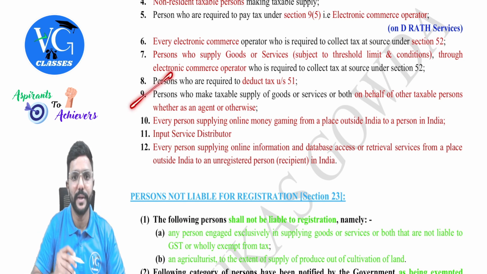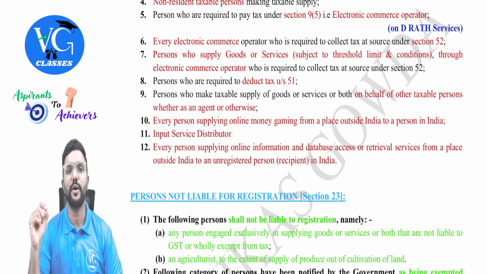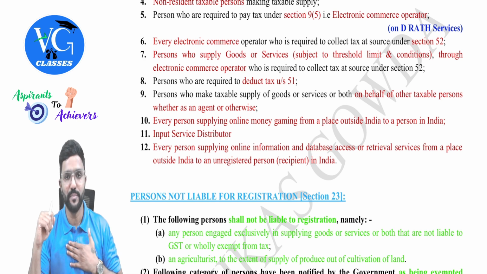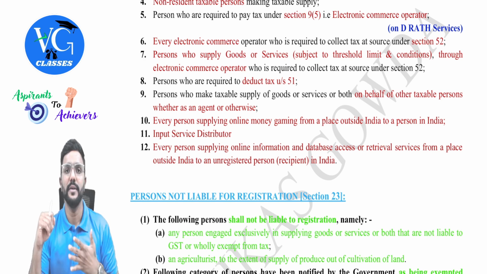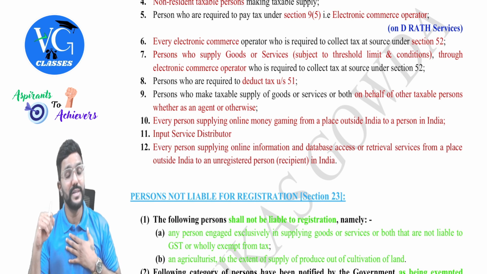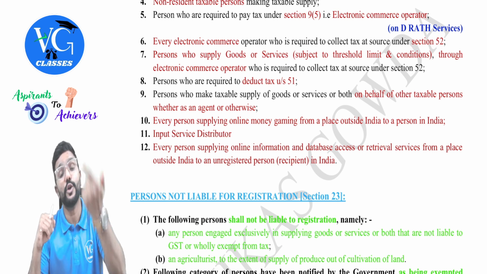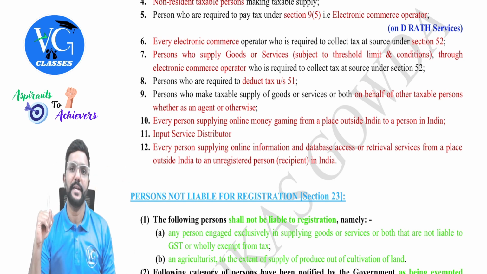Okay. Next, the ninth one. Persons who make taxable supply of goods or services or both on behalf of other taxable persons, whether as an agent or otherwise. For example, assume I am a principal who is making taxable supply of goods. Now I have appointed you as an agent to sell goods on behalf of me. So for you, is registration mandatory? Yes, you have to get registered, because you are supplying taxable goods on behalf of me. I am the principal making a taxable supply of goods or services, and I have appointed you as an agent to act on behalf of me to supply taxable goods. For you also, registration is mandatory.